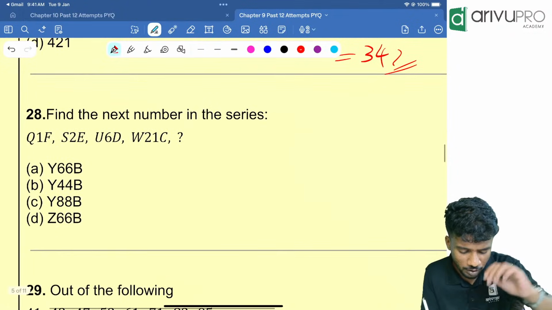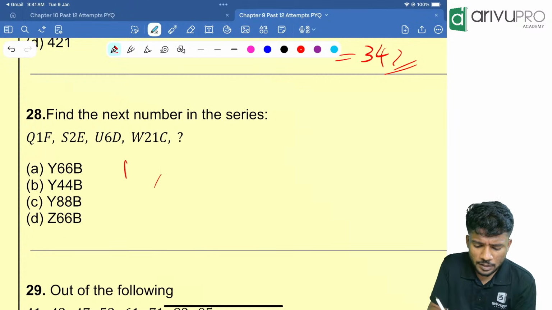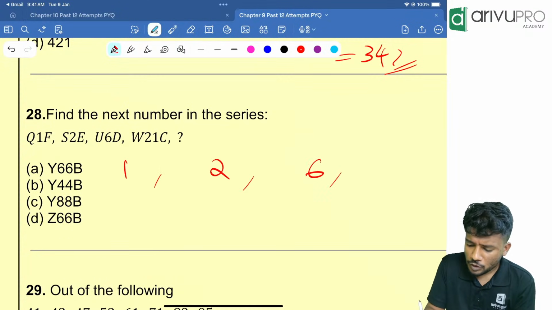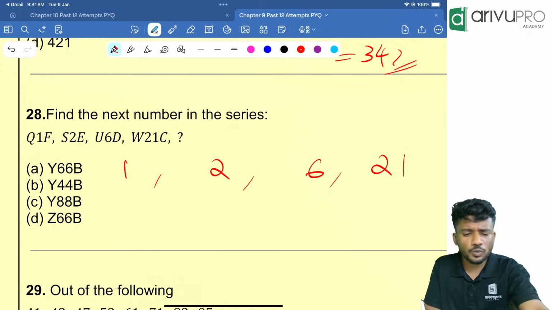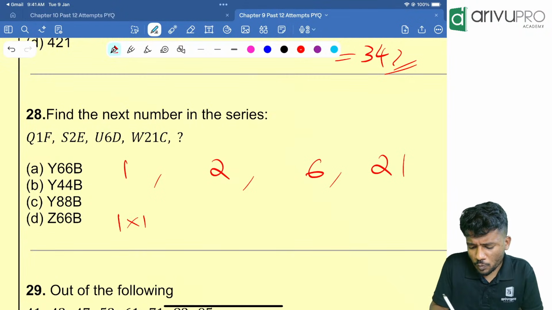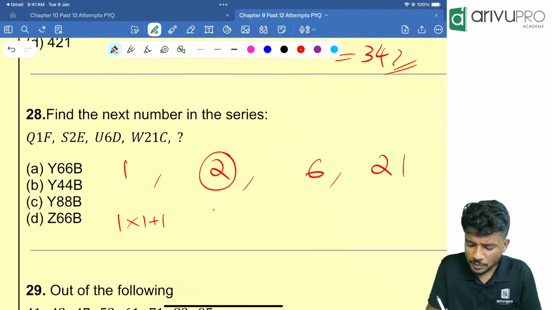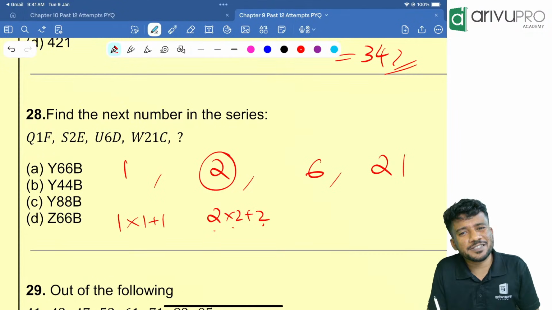Next question. Look here, we can start off with the numbers itself: 1, 2, 6 and 21. Here what is happening? Can I take 1 into 1 plus 1, how much? 2. Correct? Now 2 into 2 plus 2 is how much? 2 into 2 is 4, 4 plus 2 is 6.